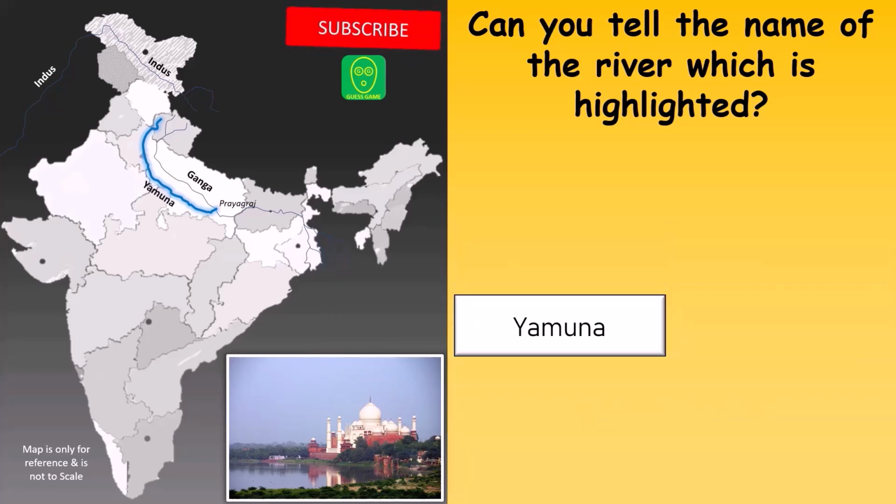And the correct answer is Yamuna. River Yamuna originates from Yamunotri Glacier in Uttarakhand, and it flows almost parallel to River Ganga. And finally, it joins River Ganga in Prayagraj. Yamuna is a tributary of River Ganga, and is part of Ganga river system. Taj Mahal is situated on the banks of River Yamuna.